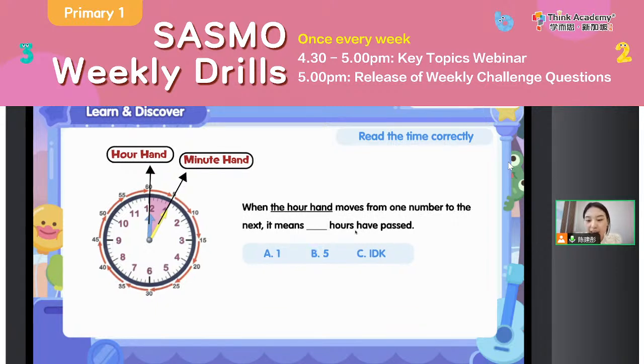Okay, then how about this? When the hour hand moves from one number to the next, it means how many hours have passed? A, 1 hour. B, 5 hours. C, I don't know. Okay, good job. It means 1 hour has passed, right? So we can see when the hand moves from one number to the next, we need to be careful. Think about, is it the hour hand or the minute hand, right?